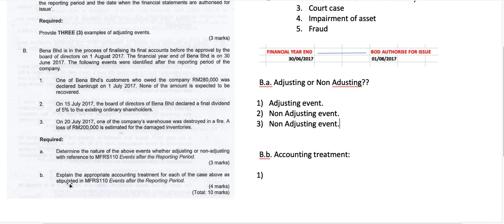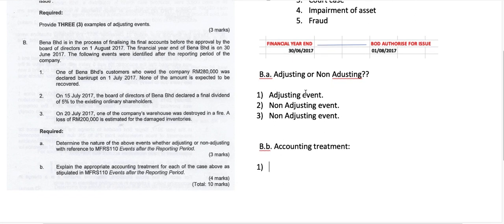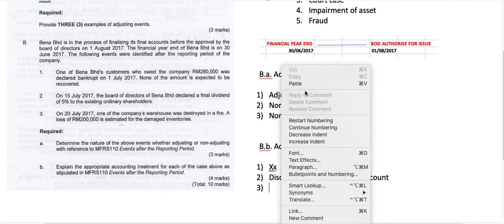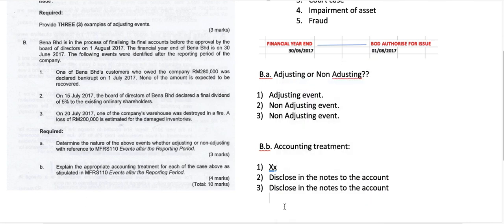So part B, explain the accounting treatment. Of course, for the adjusting event, you have to adjust your financial statements. But the easy part is that all the non-adjusting events, you simply disclose in the accounts. So we just mention here, disclose in the notes to the accounts. The same goes for case 3, because it is also non-adjusting, so it is also disclosed in the notes to the accounts.